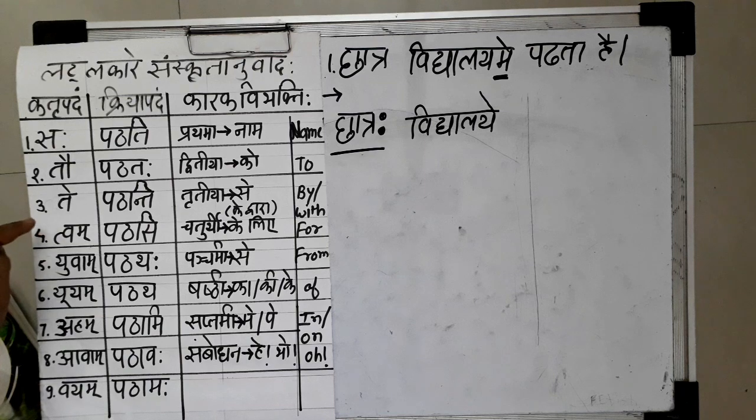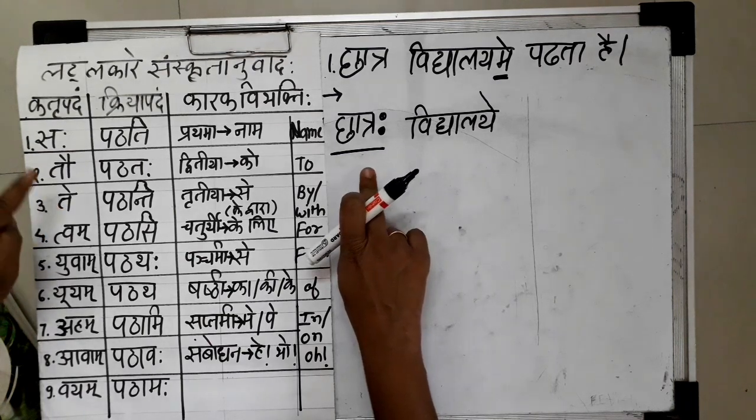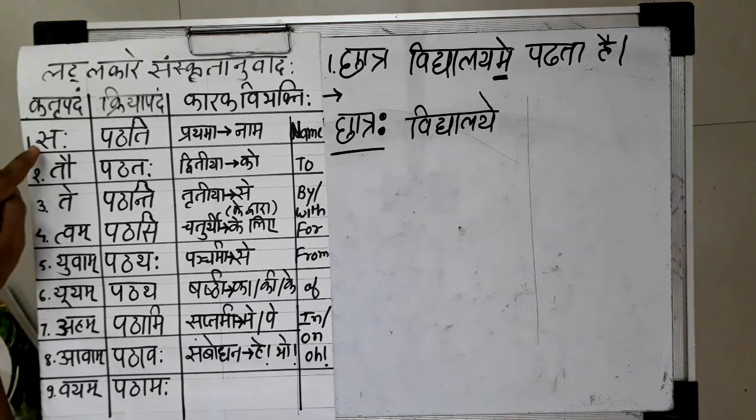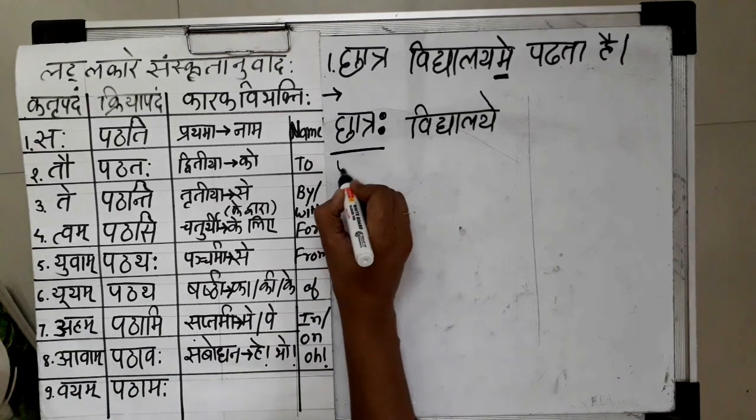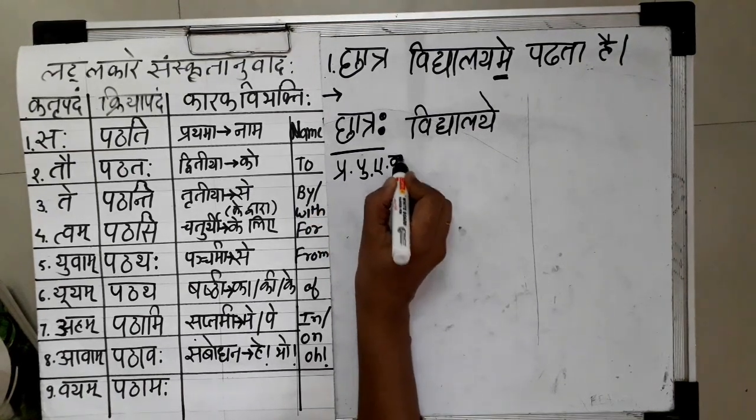So we have to compare with Saha, Tau or Te. Chhatraha word is Ekvachan, therefore it can be compared with the word Saha. This Saha word is Pratham Purush Ekvachan. Here we can write Pratham Purush Ekvachan. This is for our convenience.